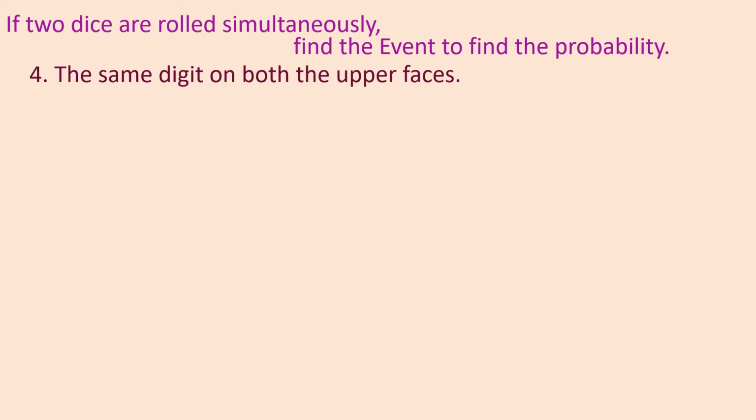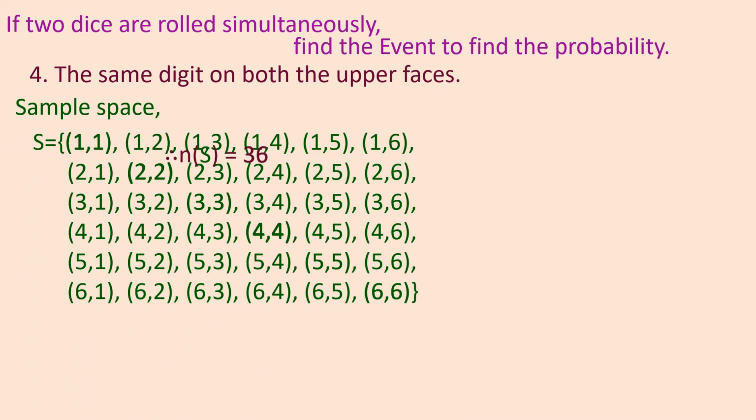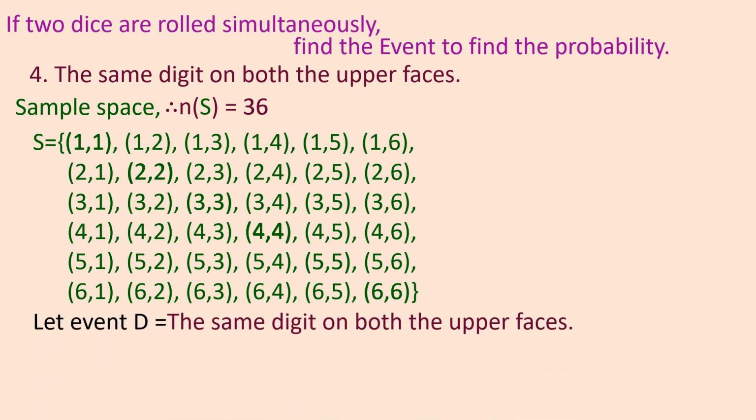Now the event they want is the same digit on both upper faces of the dice. So for the sample space, the number of sample points we have is 36. Let us take D as the name for the event, the same digit on both upper faces. We see here 1 and 1, both faces are the same. Second, 2 and 2. Third, 3 and 3, both dice having the same upper face value. Similarly 4 and 4, 5 and 5, and 6 and 6.